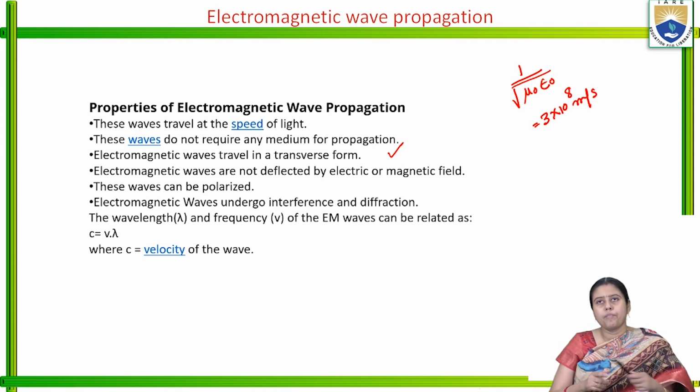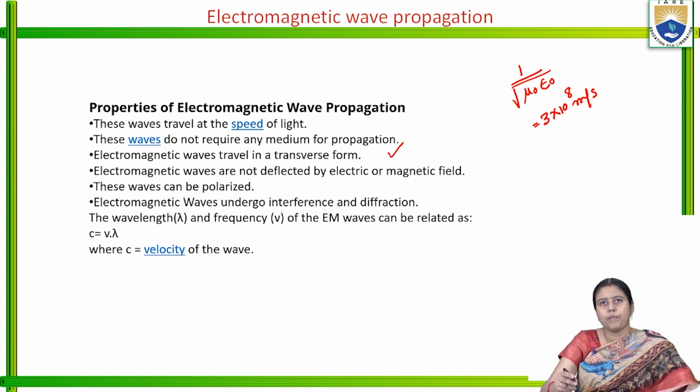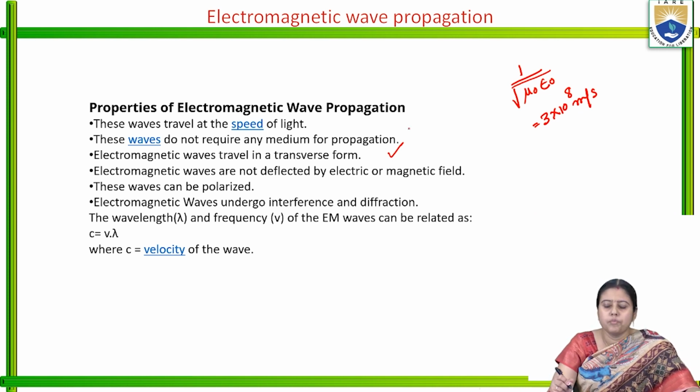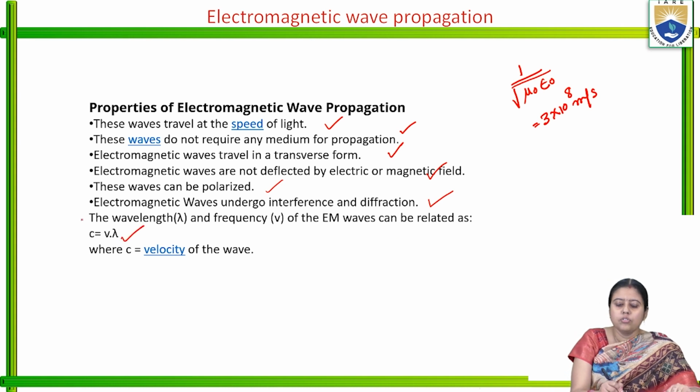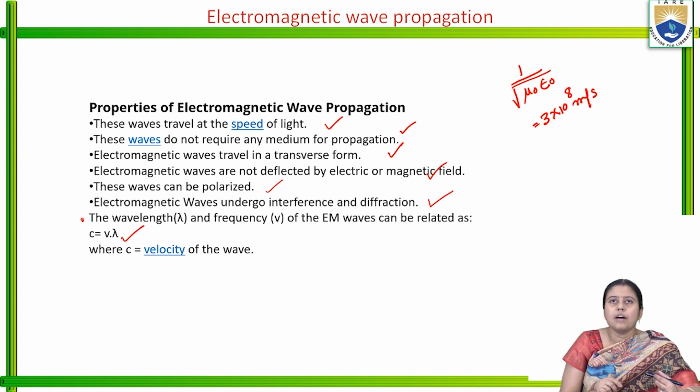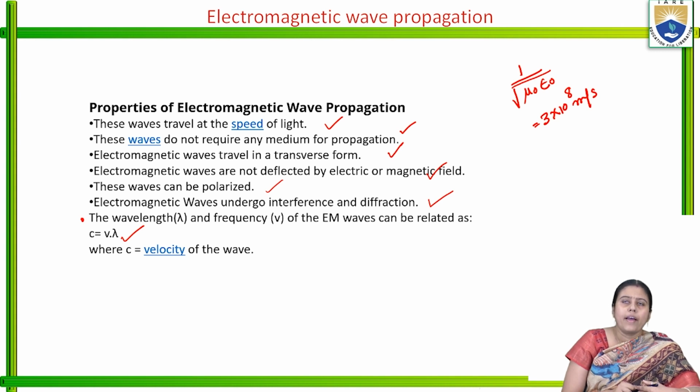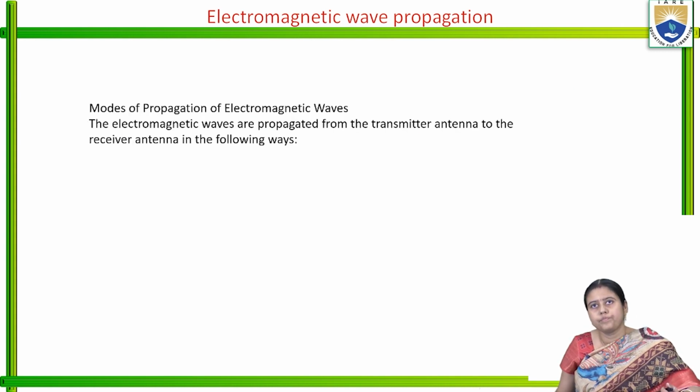So these are the main properties of the electromagnetic wave propagation. This wave travels at the speed of light. These waves do not require any medium for propagation. Electromagnetic waves travel in a transverse form. Electromagnetic waves are not deflected by the electric and magnetic field. The waves can be polarized. The electromagnetic waves undergo interference and diffraction, and c is equal to lambda nu. So these are the properties of the electromagnetic wave propagation.